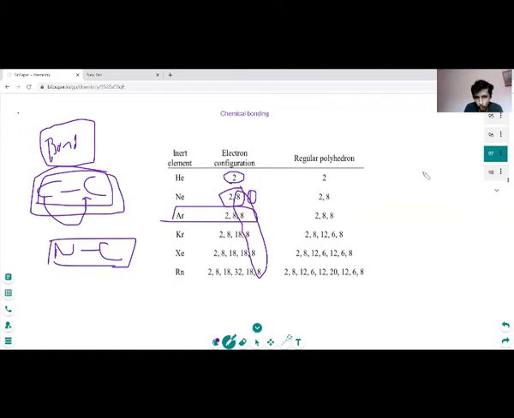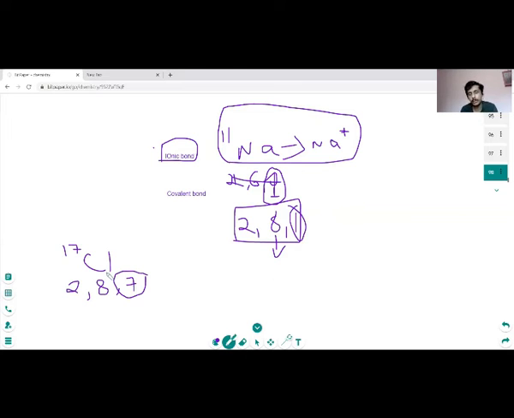See, it can either lose 7 electrons or take 1 electron. But as we know, losing 7 electrons is not practical, because as 1 electron is removed, the ionization potential becomes greater and greater. So removing the 7, as the charge increases, we have seen in the last class, as the charge increases, ionization potential increases. That's why removing 7 electrons subsequently is highly impossible. That's why chlorine wants to take an electron.